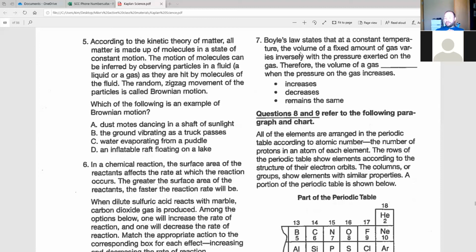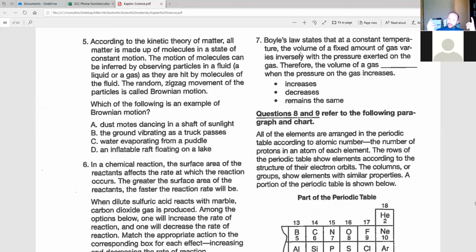In math, we use the term inverse often. But here, we're talking about the opposite. To vary inversely means to be the opposite. So if you don't have any knowledge of any of this other stuff, but you know that inverse means the opposite of, then you'll answer this question easily. The volume of a gas, blank, when the pressure on the gas increases. So if pressure increases, then the volume of the gas must be what? Decreasing. And that's all that we're looking to get here.